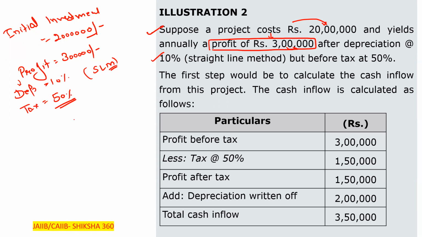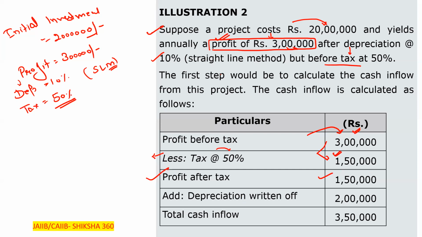First of all, this is what we covered in session 2, the same thing we are going to calculate. First we have to calculate the cash inflow, which is the same every year. We are using the straight line method here. Profit before tax is 3 lakh, and tax at 50% is charged on this profit. 50% of 3 lakh is 1,50,000, so that is the tax. Profit after tax is the amount left, that is 1,50,000.